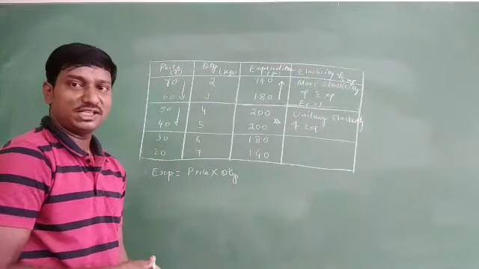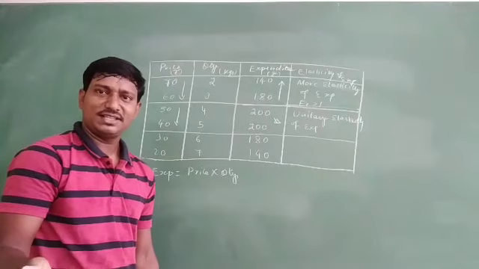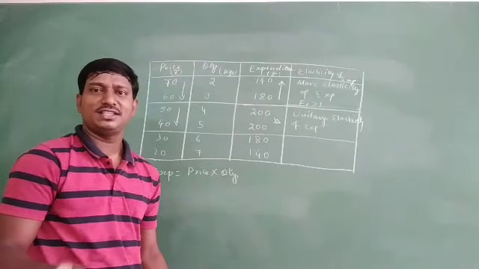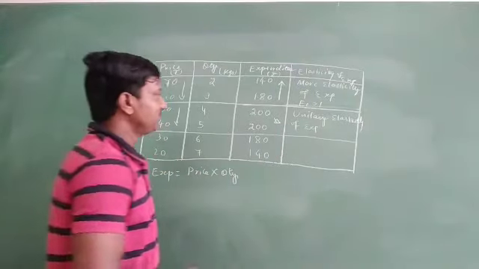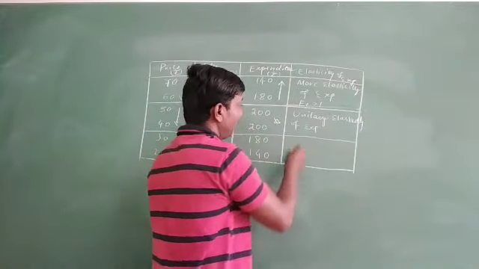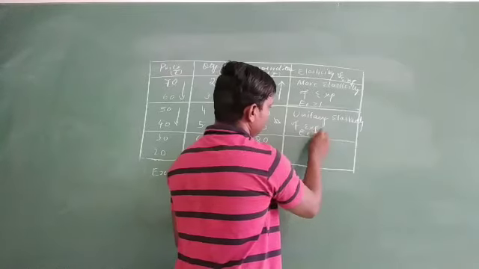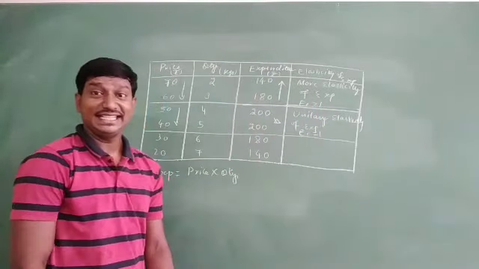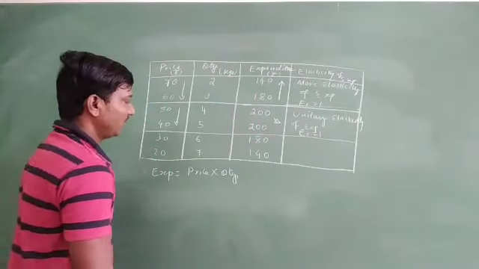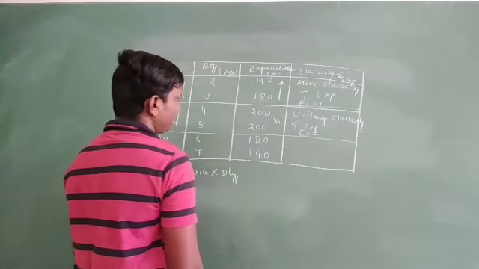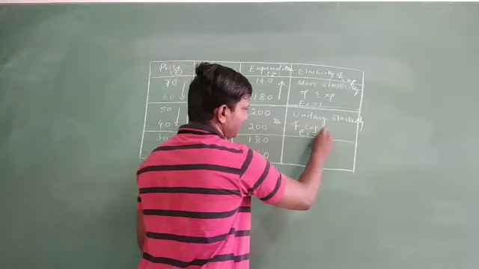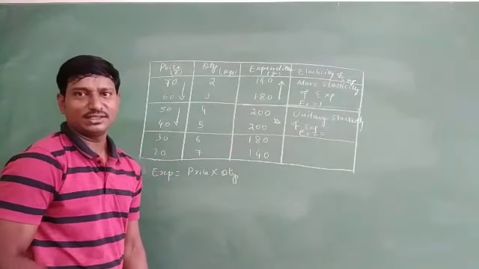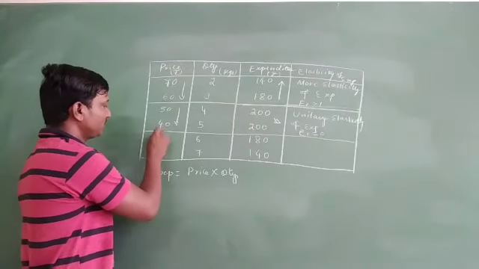How do you call it unitary? Because whatever may be the change in the price, there is no change in the expenditure, that is 200, 200, and that is called unitary elasticity of expenditure. Then how do you write this? EE is equal to 1. EE is equal to 1. Okay? So this is how we are going to say here. Sorry, here E is equal to 0. Not 1, it is 0. Well, so come to the next one here.